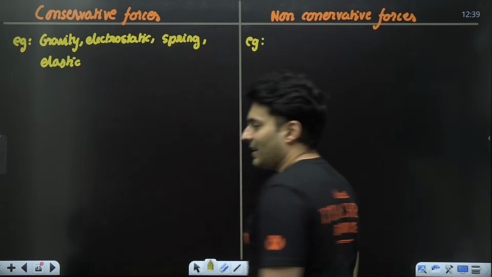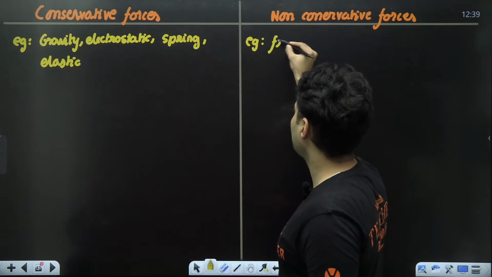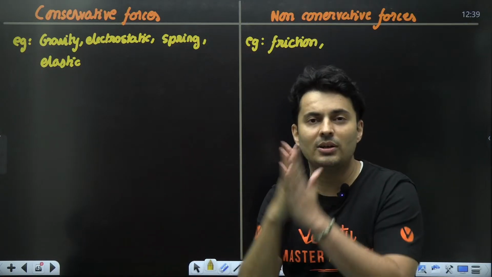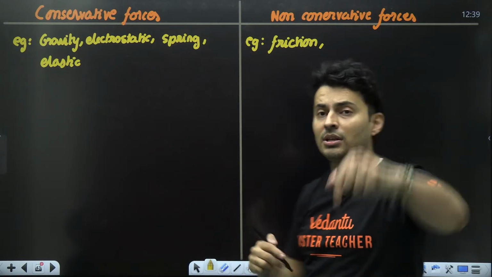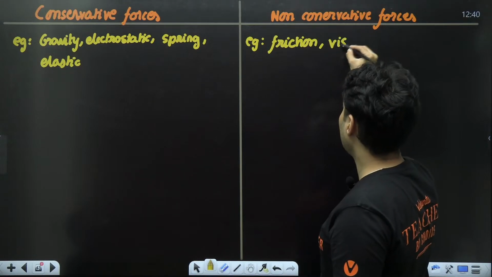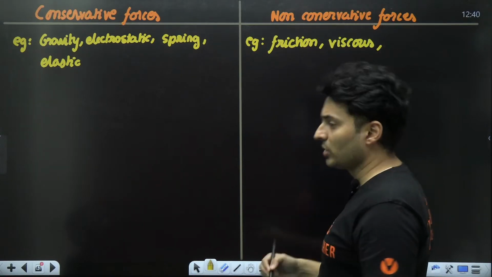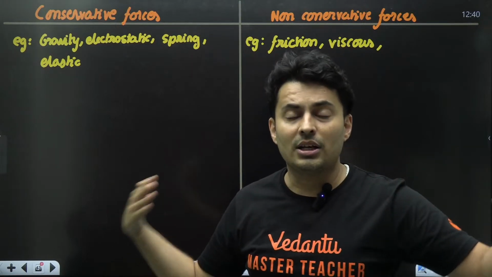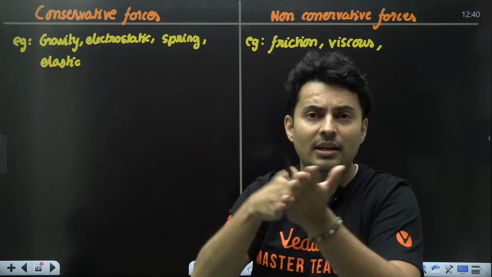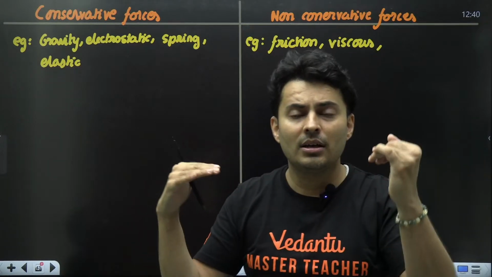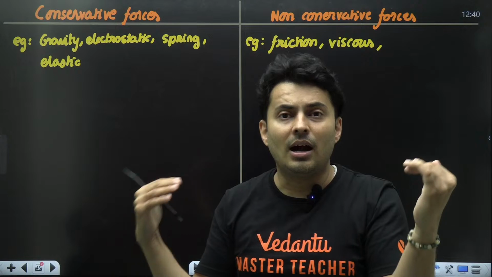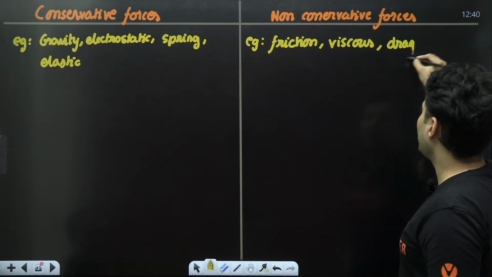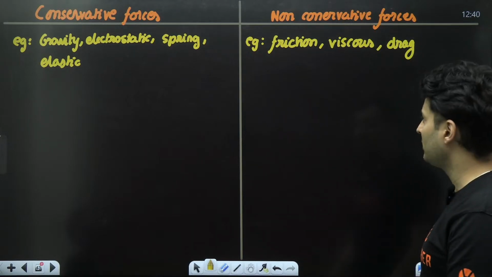Non-conservative forces are like frictional force. Just like friction acts between solid-solid surfaces, liquid-liquid friction is called viscous force. And when you are moving in air or a fluid, like a ship moving in water, or an aeroplane going in wind, the air applies a drag force. So you also have a drag force by the air or the liquid or the fluid in general.